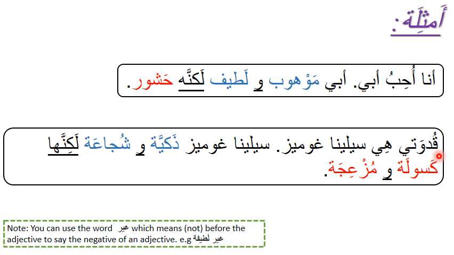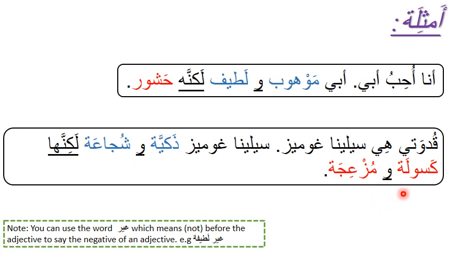Another example. قدوتي هي سيلينا غوميز. My role model is Selena Gomez. سيلينا غوميز ذكية وشجاعة لكنها كسولة ومزعجة. Here we have more than one adjective. Let's see how to connect between them. When we have two positive adjectives here, ذكية, smart, وشجاعة, brave, we have used the connective و.